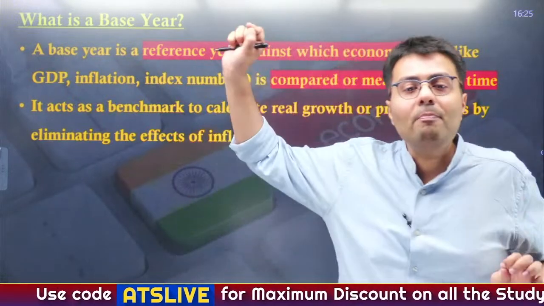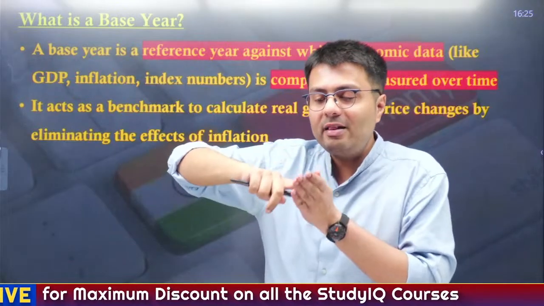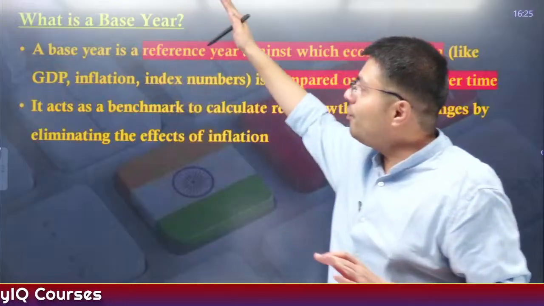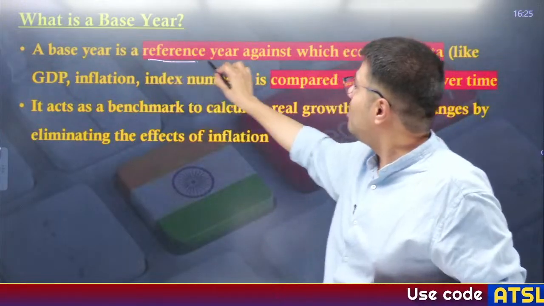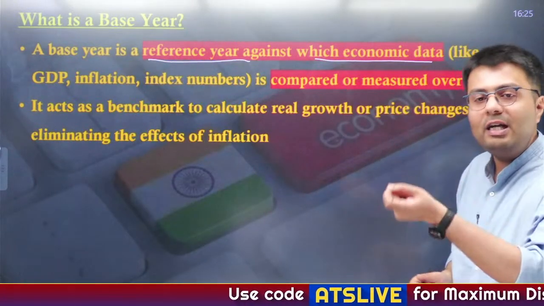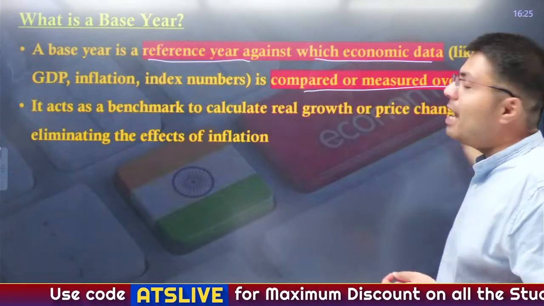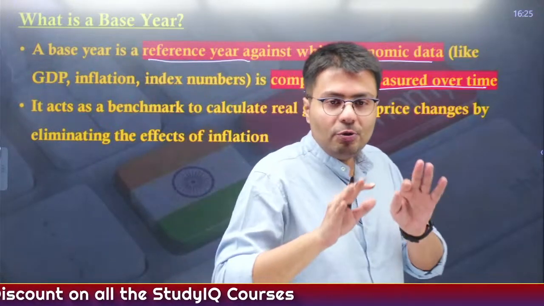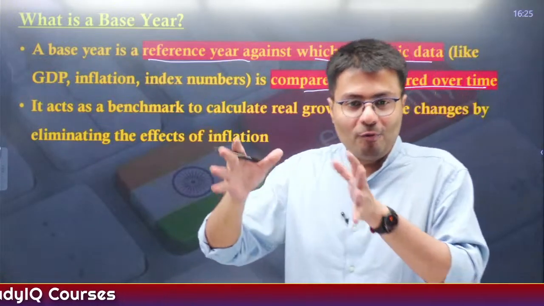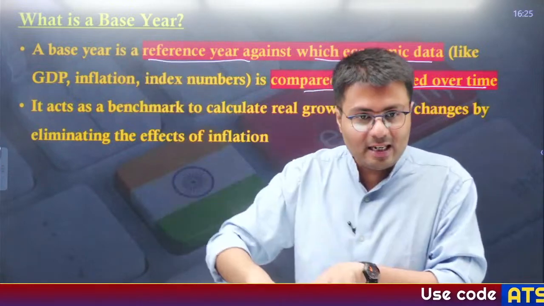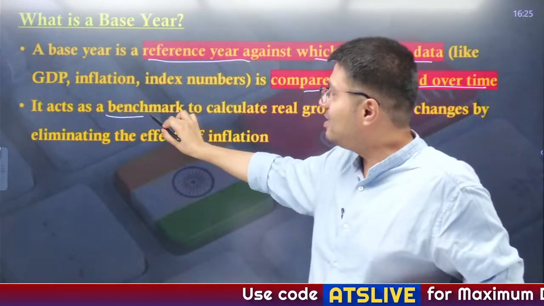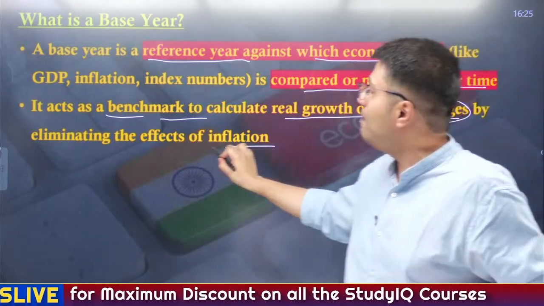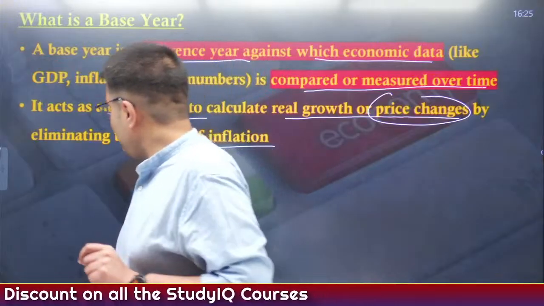So for that you need a base year, so that you can understand whether economic indicators, inflation, GDP have grown or reduced, right? A base year acts as a reference year against which economic data like GDP, inflation and index numbers are compared and measured over time. So you understood the concept, right? You need a reference point so that you can compare the current state. Has it increased or decreased? Therefore, the base year acts as a benchmark to calculate real growth or price changes by eliminating the impact of inflation, right? So this is why we need a base year.